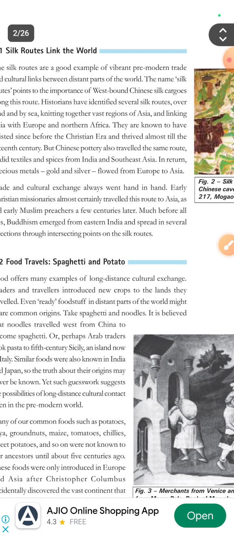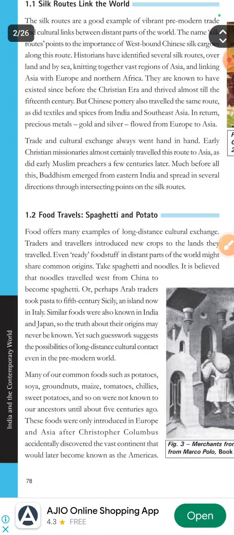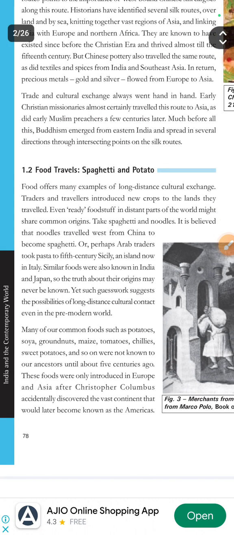So how did noodles become spaghetti? We often compare spaghetti with noodles, don't we? They're quite similar, but they are actually different. Take spaghetti and noodles: it is believed that noodles traveled west from China to become spaghetti.